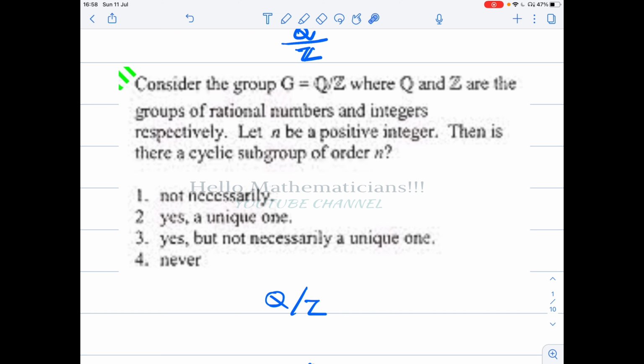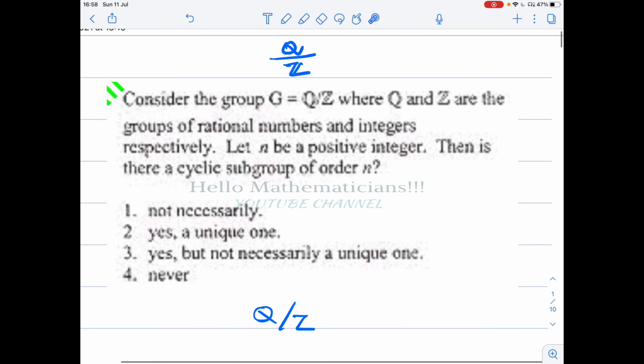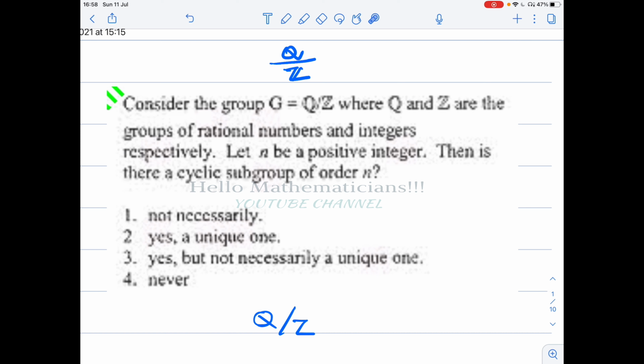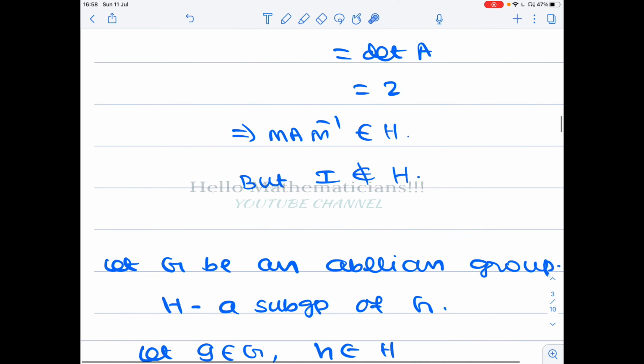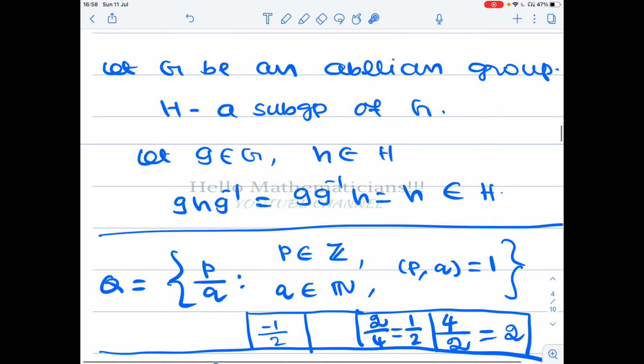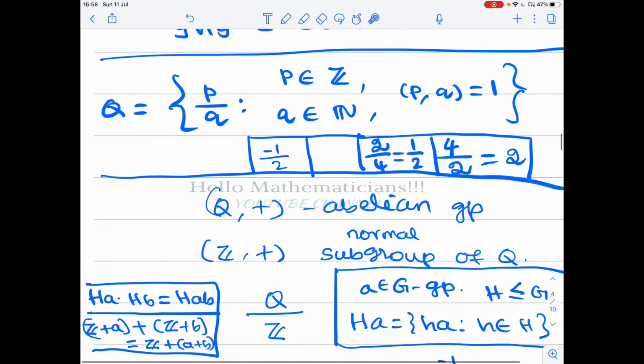Let's try to understand the group Q mod Z. In the previous video, we proved that if G is an abelian group, then every subgroup of it is a normal subgroup. It is a very simple fact. Therefore, Q is an abelian group, and therefore Z is a normal subgroup. So we can talk about the quotient group Q mod Z. These are all from the previous video.